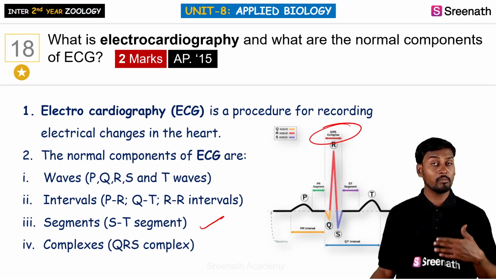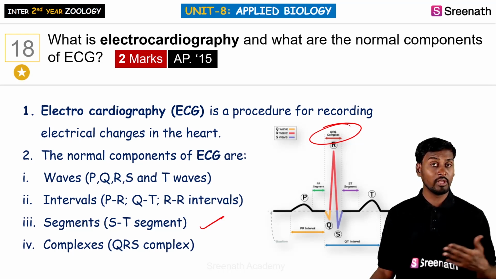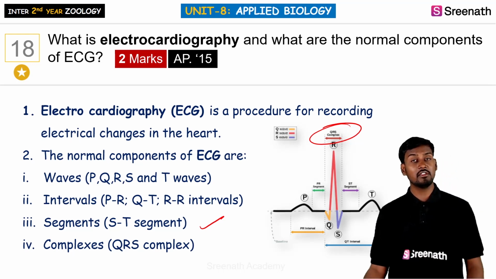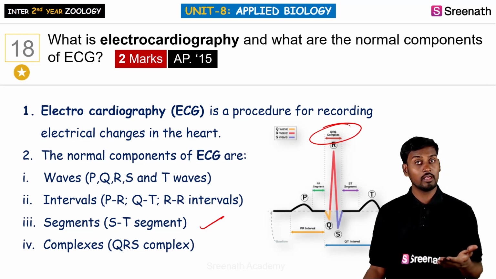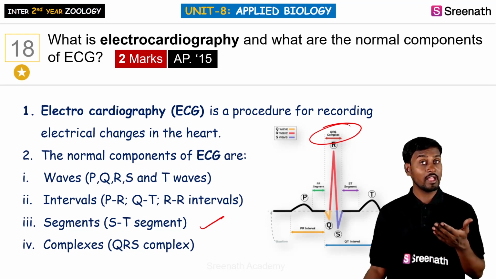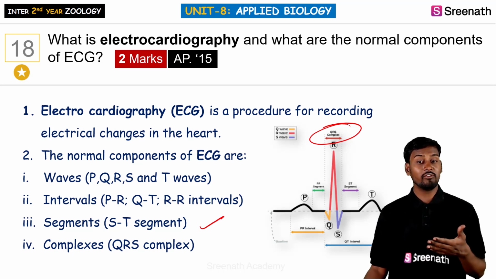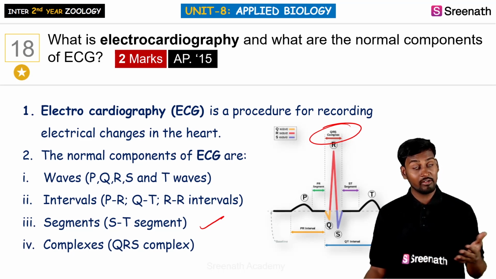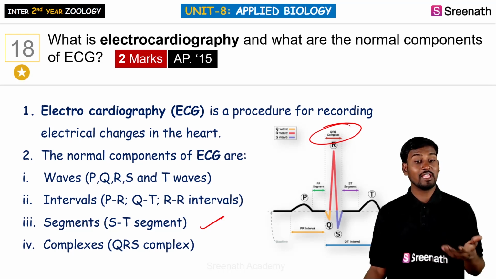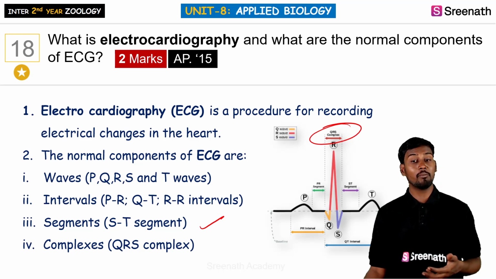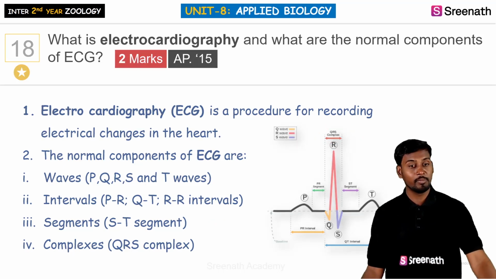When there is an abnormal reaction or abnormal things are going on, we can see the change in the ECG in terms of all the waves, that is P, Q, R, S and T waves can change. Even the intervals can elongate or shorten, and the segments like the ST segment can also change, and the complexes like the QRS complex will also change.